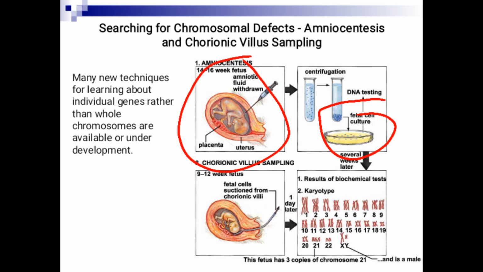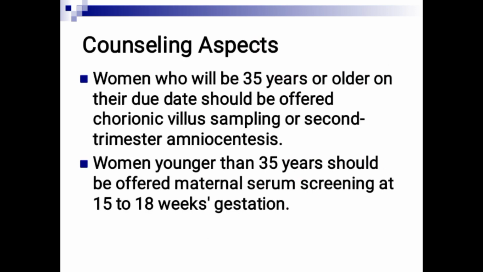This is chorionic villus sampling from the placenta. Why the chorionic villus? Because the placenta is made up of which tissues? Trophoblastic cells, right? So you collect the placental cells and culture them also. You do the karyotype, and then you will see chromosome 21 having 3 copies.